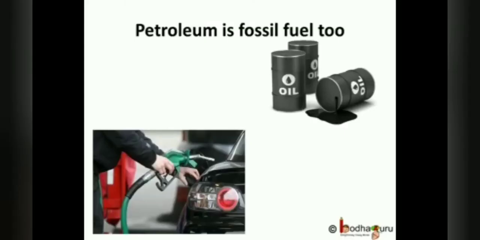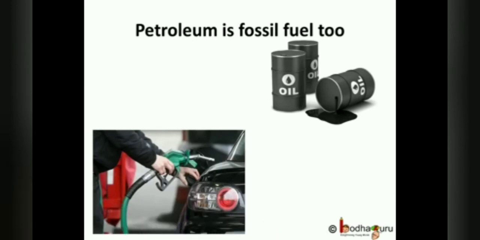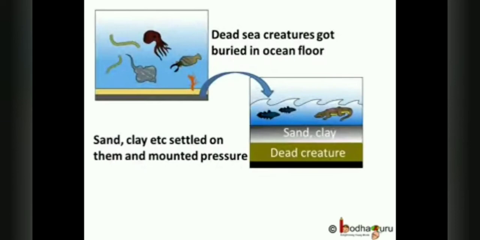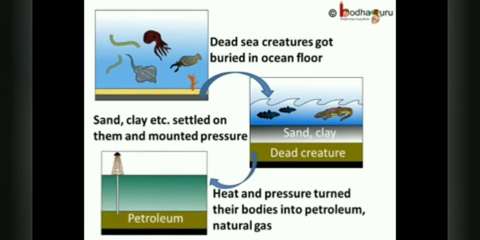Petroleum is a fossil fuel, which means it is formed from the remains of dead organisms, but it is liquid as the process of its formation was much different from the formation of coal. Petroleum was formed from the remains of sea creatures. As they died, their bodies settled at the bottom of the sea or ocean and gradually got covered by sand, clay, etc. Over millions of years, absence of air, high temperature and high pressure transformed the dead organisms into petroleum and natural gas.